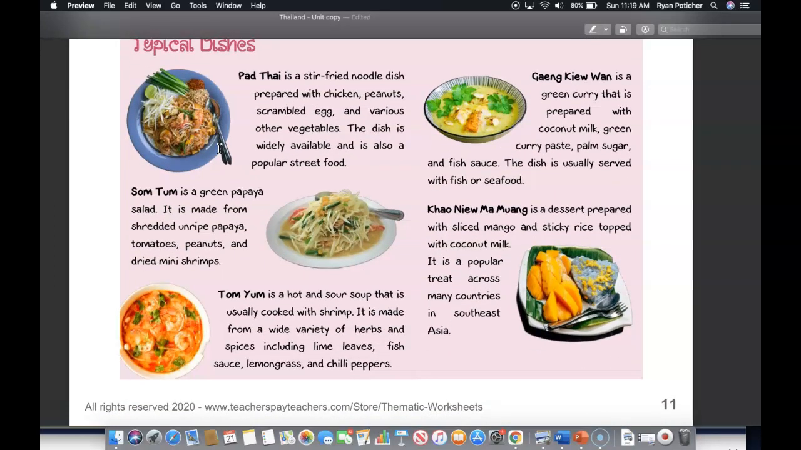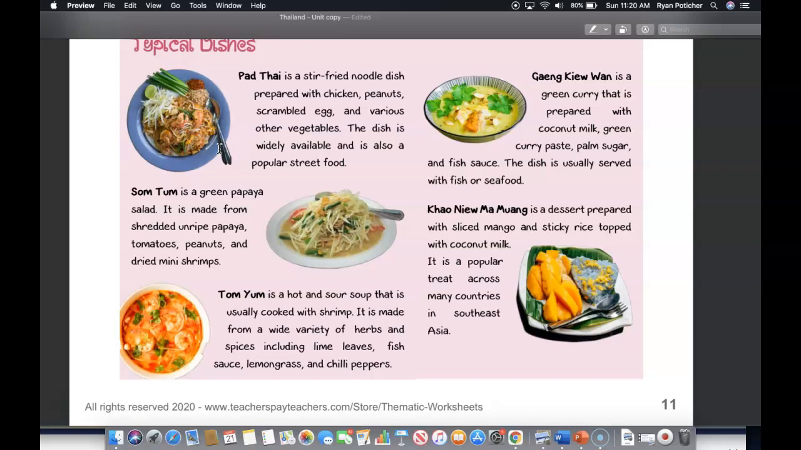Pad Thai, which is a stir-fried noodle dish prepared with chicken, peanuts, scrambled egg, and various other vegetables. The dish is widely available and is also a popular street food. Next here is Som Tam, which is a green papaya salad. It is made from shredded unripe papaya, tomatoes, peanuts, and dried mini shrimps.